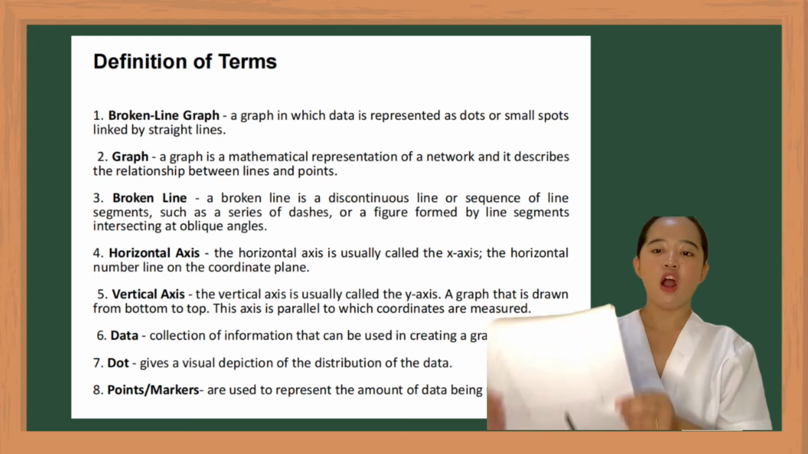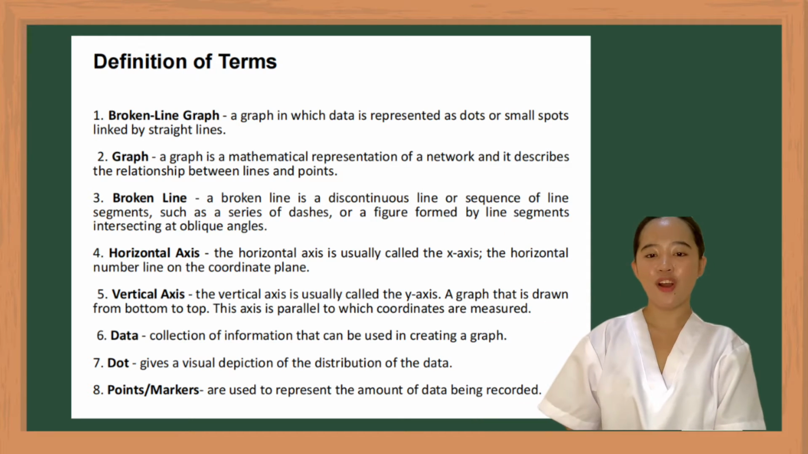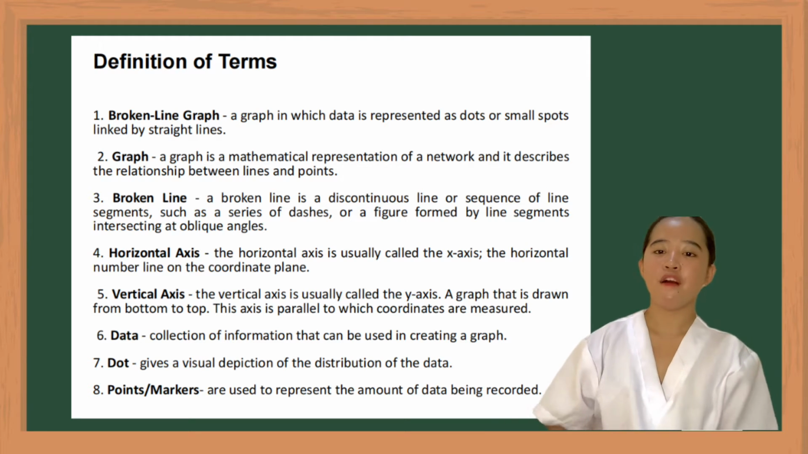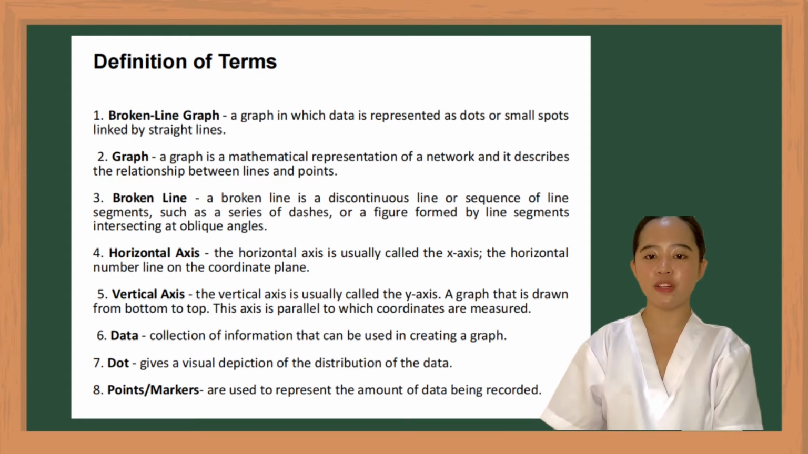Fourth, horizontal axis. The horizontal axis is usually called the x-axis, the horizontal number line on the coordinate plane. Fifth, vertical axis. The vertical axis is usually called the y-axis, a line that is drawn from bottom to top. This axis is parallel to which coordinates are measured.